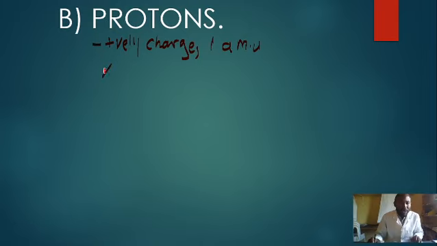An element, as we are going to see, can be written as X, with Z here and A here. This A is called the mass number, which is equal to the number of neutrons plus the number of protons. And the number of protons here is Z. And Z here is called the atomic number.